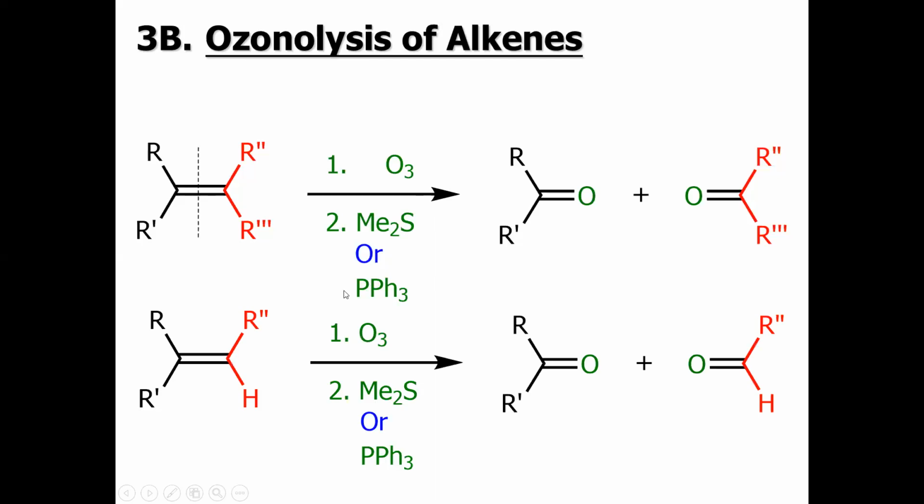Similarly, if we have a tri-substituted alkene, of course we have a double bond here, and we consider these to be alkyl chains, and this is the hydrogen. When we treat with ozone, this molecule will cleave from the center, and we ultimately have one ketone and one aldehydic group. Now, if we have a di-substituted alkene, whether cis or trans, we will get two aldehyde molecules. This is a very interesting thing you should remember.